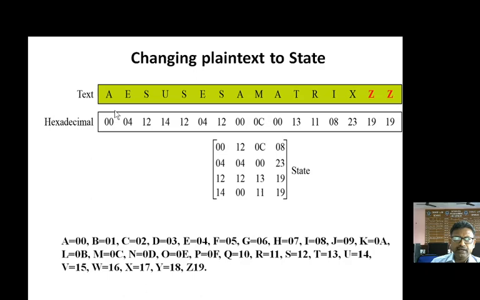So take the plain text, AES, and corresponding to the individual characters we find the hexadecimal value. It is converted into ASCII code, and then into a hexadecimal value. And it is placed in a very similar way: 00, 04, 12, 14 in the first column; 12, 04, 12, 00 in the second column; 0C, 00, 13, 11 in the third column; and 08, 23, 19, 19 in the fourth column.